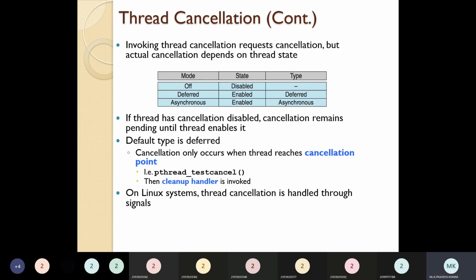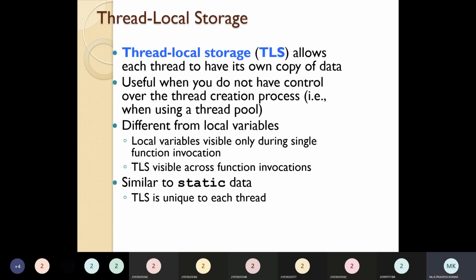So next one is thread local storage. Again, based on thread local storage, we face many issues. Thread local storage allows each thread to have its own copy of data, right? It is useful when you do not have control over the thread creation process, that is, when using a thread pool and so on. It is different from local variables, as local variables are visible only during a single function invocation.